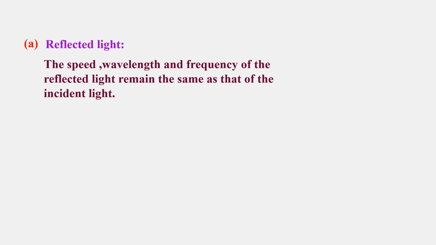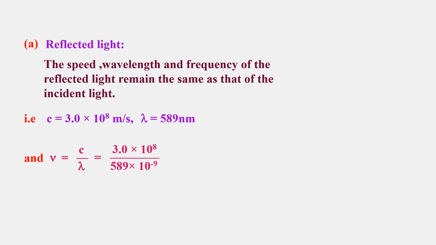First one, the reflected light. The speed, wavelength and frequency of the reflected light remain the same as those of the incident light because it is moving in the homogeneous medium again after reflection. Now c is equal to 3.0 into 10 to the power of 8 meter per second. Lambda is given as 589 nanometer, and we know the frequency nu can be written as c by lambda. This gives 3.0 into 10 to the power of 8 divided by 589 into 10 to the power of minus 9, which is equal to 5.09 into 10 to the power of 14 hertz.